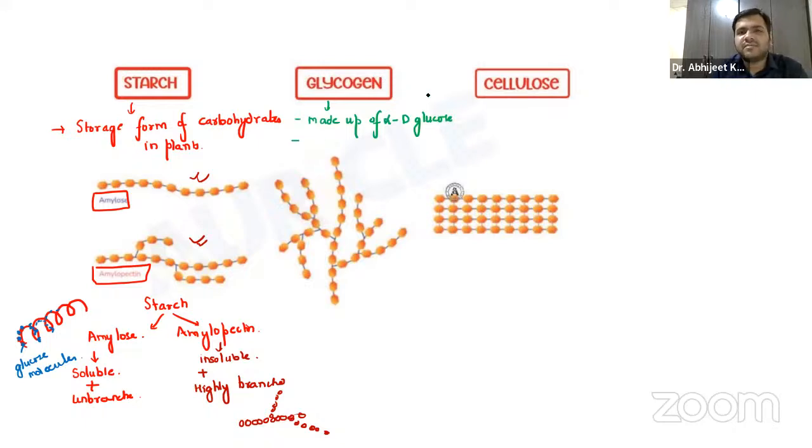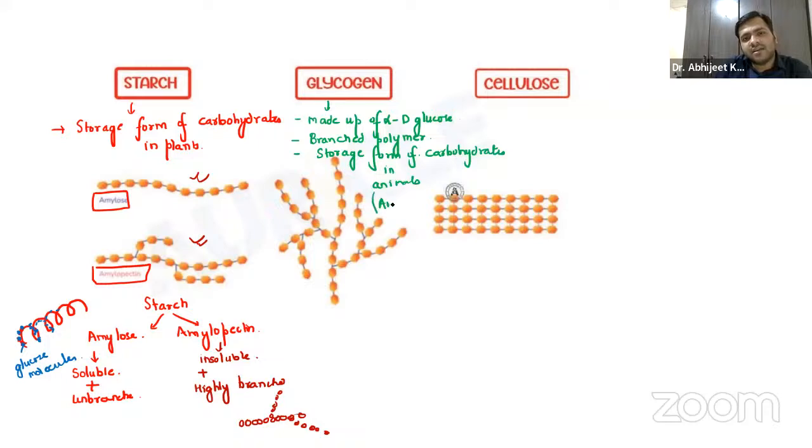Just remember it is made up of alpha D glucose, and secondly, it is a branched polymer. And one more important thing: it is the storage form of carbohydrates in animals, which you already know. It is also called animal starch.